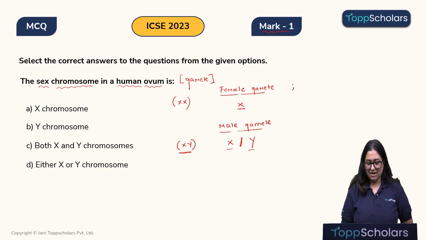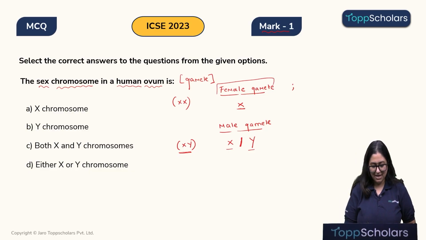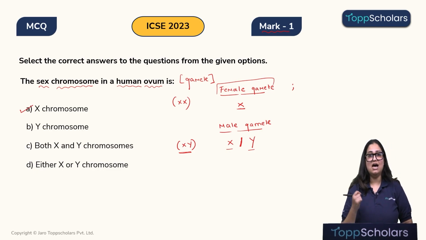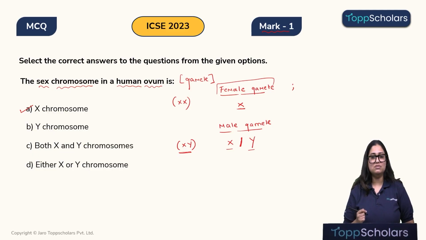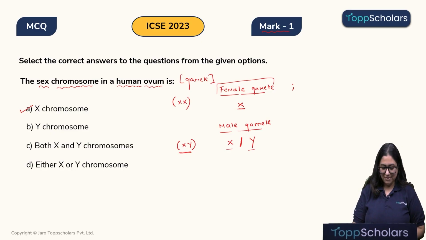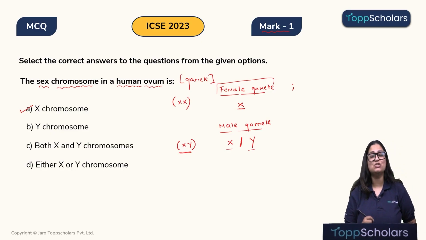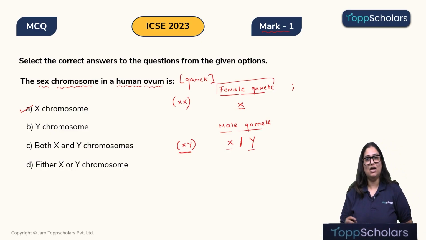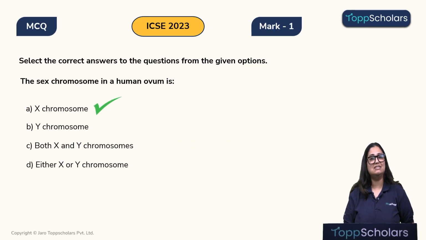Now, since we are asked about the female gamete, it will have the X chromosome. So the correct answer over here is option A. But if they had asked about the male chromosomes found in the sperm, then the option would be D, that is either X or Y chromosome. I hope this is clear, children. So the correct answer is A.